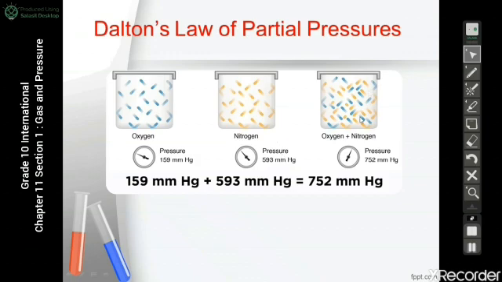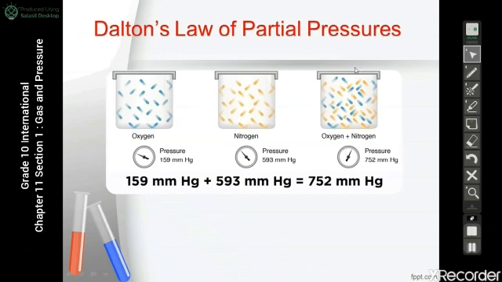Then we are going to have a container 3. Container 3, we are going to put both oxygen and nitrogen inside the same container. So they are colliding with each other and colliding with the container walls. So the pressure in this case will equal to the pressure of the first gas, which is oxygen, plus the pressure of the second gas, which is nitrogen.